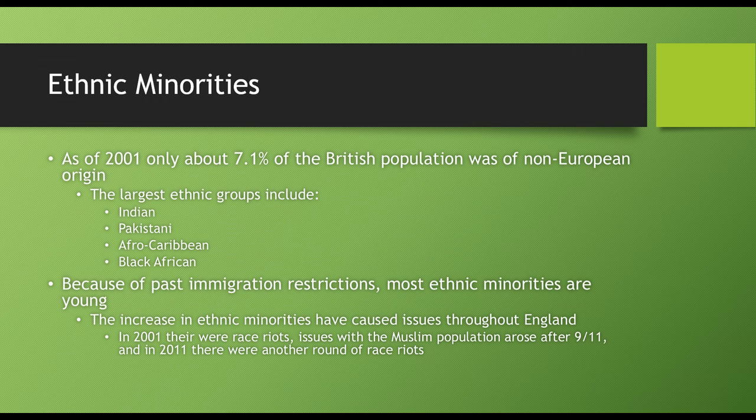When we look at the idea of ethnic minorities within Great Britain, as of 2001, and this is a little bit of an outdated number, only about 7.1% of the British population was of non-European origin. The largest ethnic groups included Indian, Pakistani, Afro-Caribbean, and then Black African. So when we look at that idea,